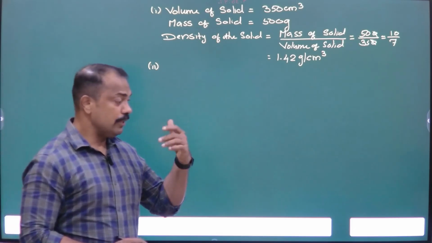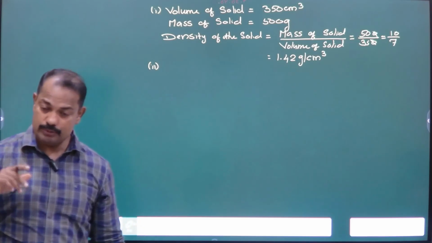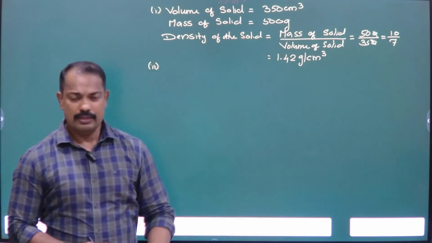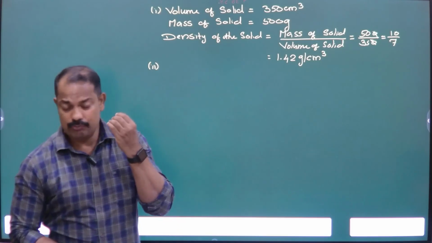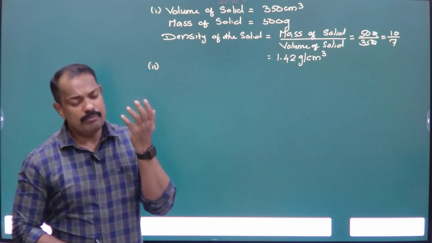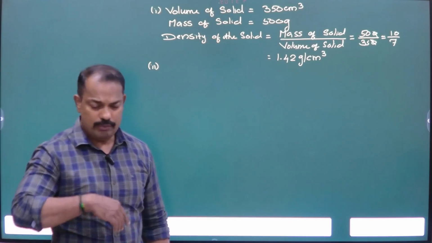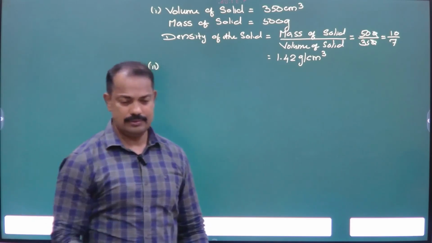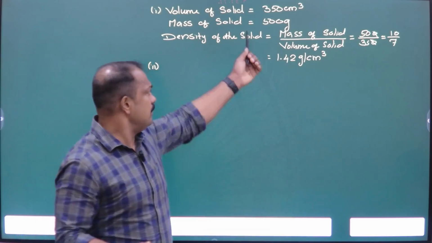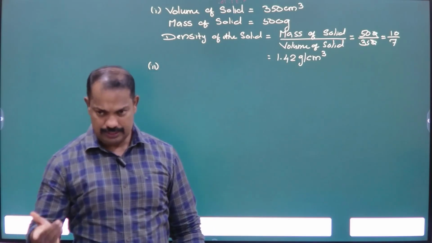Weight of the liquid displaced by the object, or volume of the object displaced by the object. What is the volume of the solid? 350 centimeter cube. Then what is the volume of the water displaced? According to Archimedes principle, 350 centimeter cube. Both are equal. That is Archimedes principle.